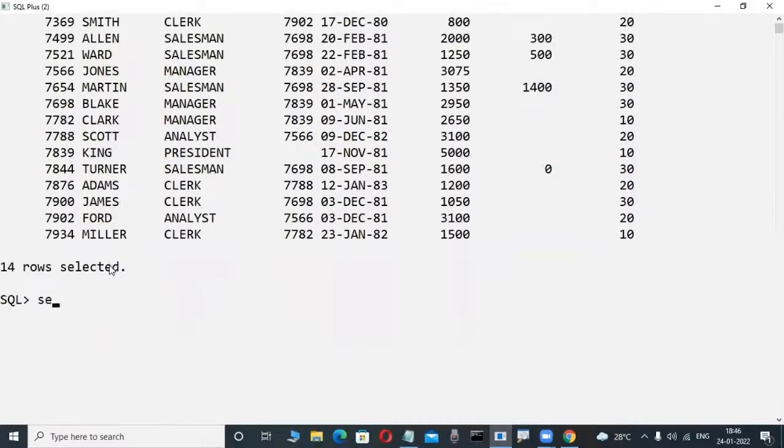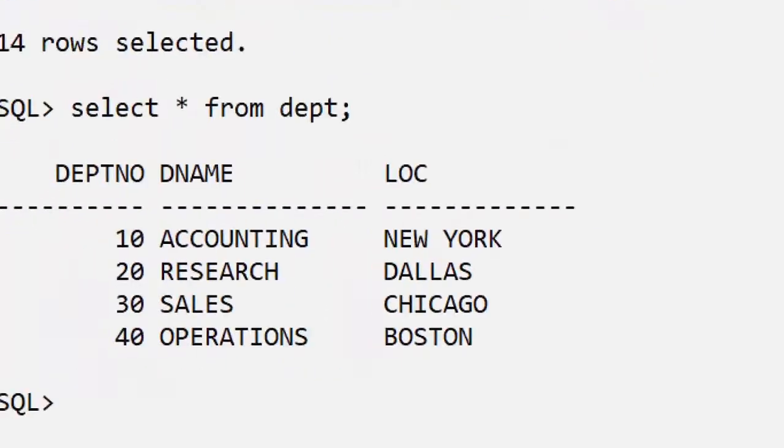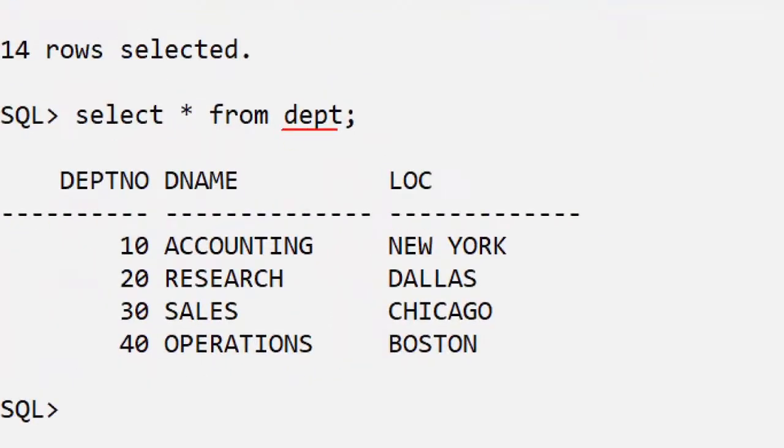Again, observe here. Another thing, observe here. Maybe some other table is there. DEPT is a table. These are third normal form tables, well normalized tables. Don't worry. But first, observe here without any knowledge. DEPT is a table, maybe department details. In this table, how many columns are there? Department number, D name, and location. 3 columns are available. How many rows are there? Observe here. 1, 2, 3, 4 rows are available.